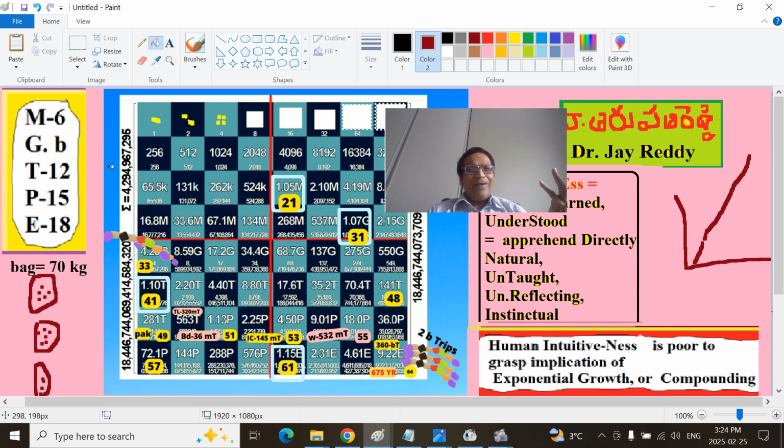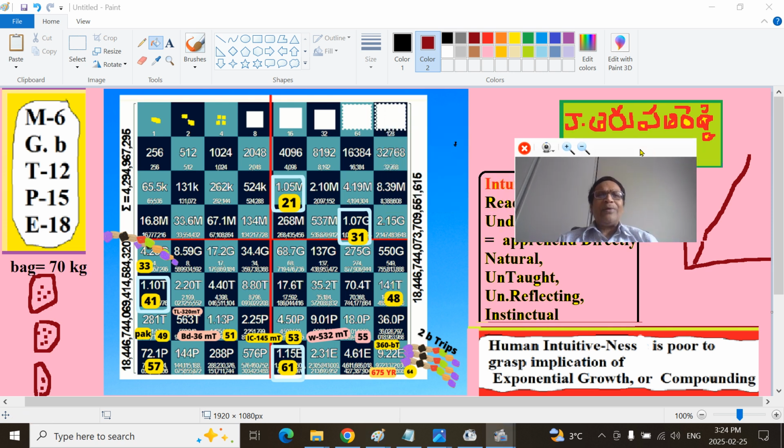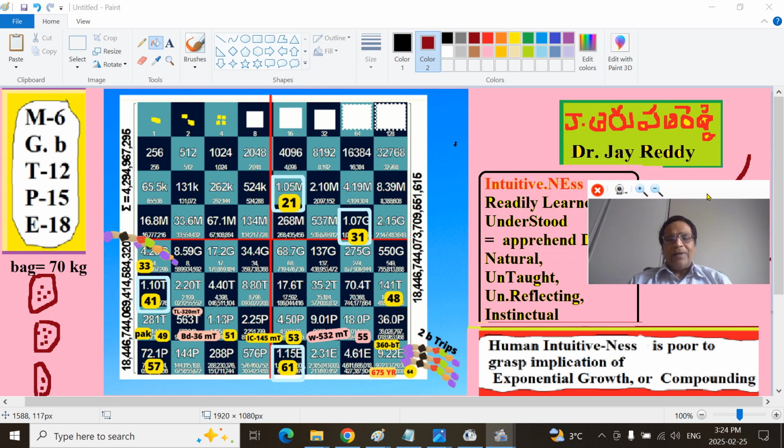By the time you come here, there are only 126 here, around 32,000 here. Yeah, you can fill it, but that's not that simple. That means we lack the intuitiveness to understand the complexity. That means you have to produce the rice grains for nearly 675 years to fill the entire globe.